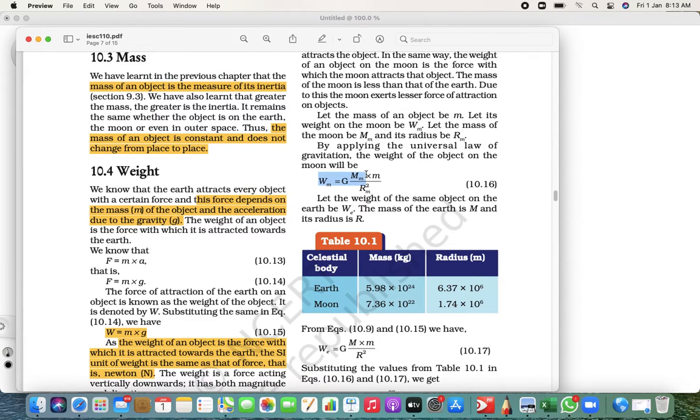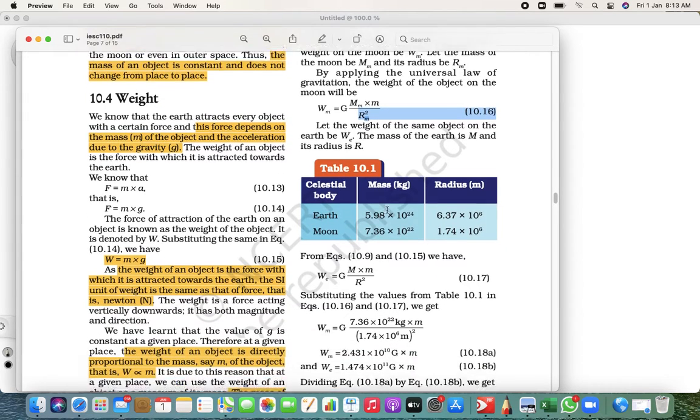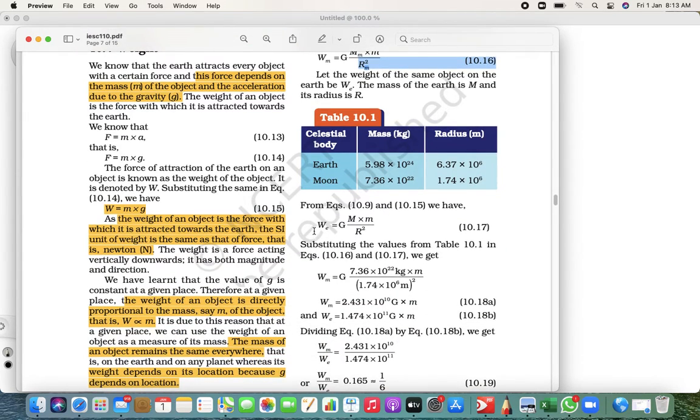Mm means mass of the moon. Small m is the mass of an object and Rm is the distance between them. Similarly, if you want the weight of an object on earth, we need the same quantities: mass of the earth, mass of an object, and the radius.